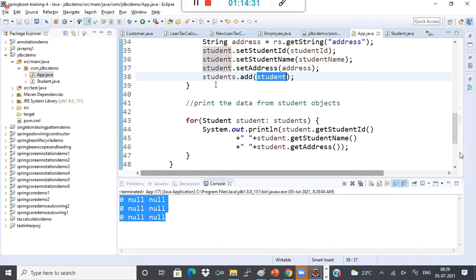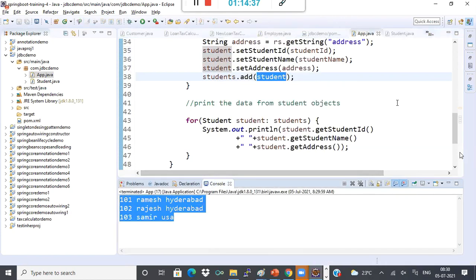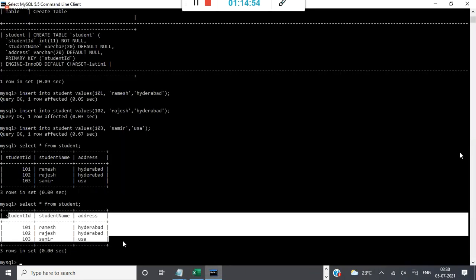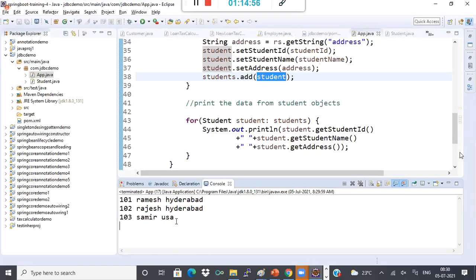Now let me run this program. So now I got the data from the database, each record is one row: 101 Ramesh Hyderabad, 102 Rajesh Hyderabad, 107, whatever is there in the database table. So I got the same records here.